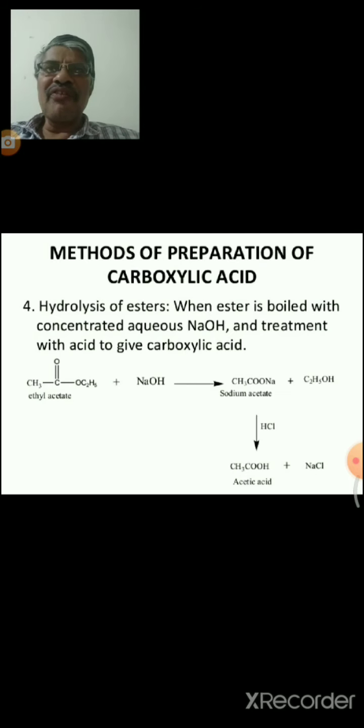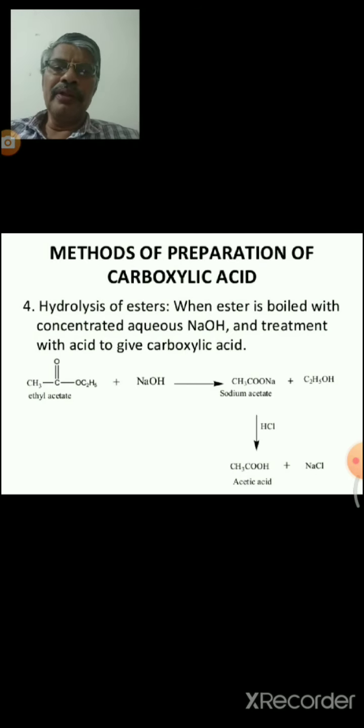On hydrolysis of esters, we can get carboxylic acids and alcohols. The hydrolysis takes place in the presence of basic media. We can get the salts of carboxylic acids, which then react with acids to give carboxylic acids.